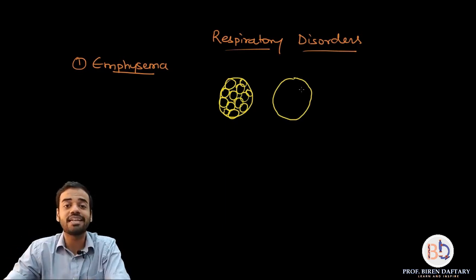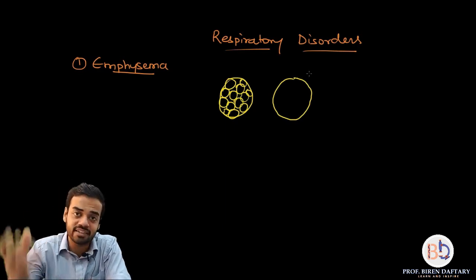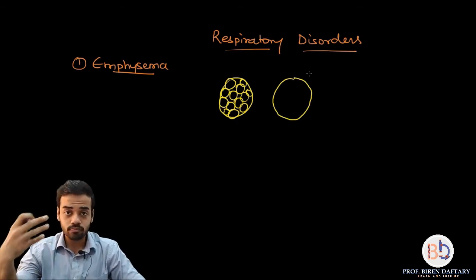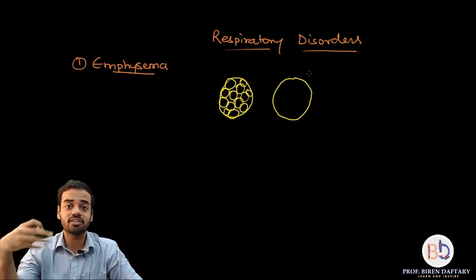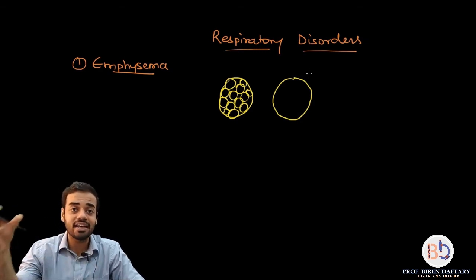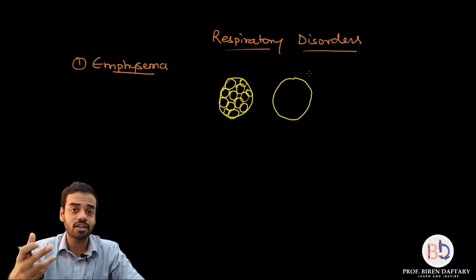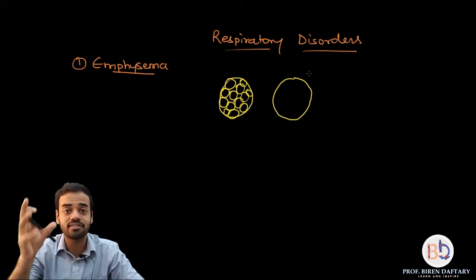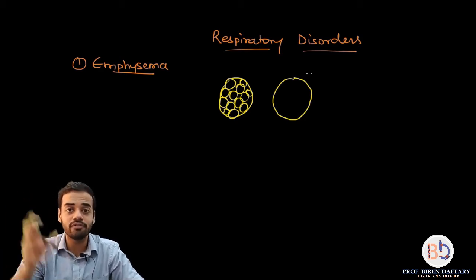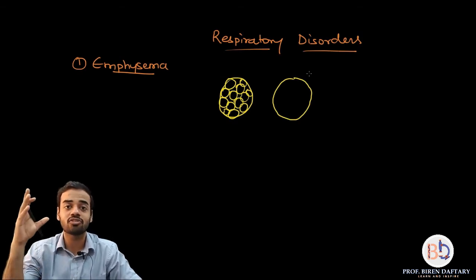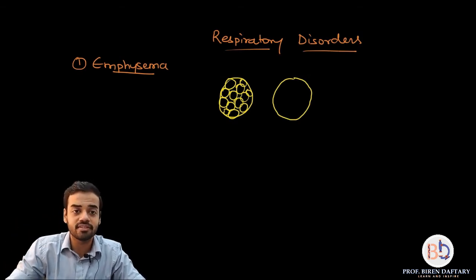So the elasticity of your alveolar sac decreases, and as you have this disorder and years go by, the elasticity of your lungs decreases and air keeps on getting trapped inside, and a point comes where you cannot remove the air because the alveolar sac is no more elastic. So this is related to your alveolar sac. Your alveoli get destroyed over a period of time, and that disorder is called emphysema. Is this clear?